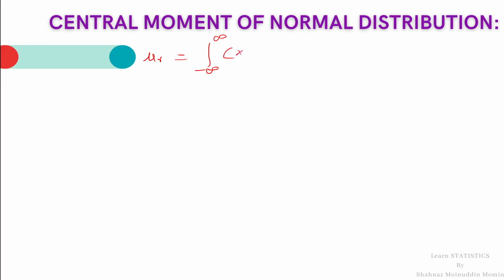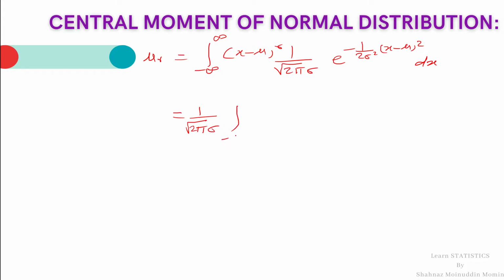Integration from minus infinity to infinity x minus mu raised to r, 1 upon root 2 pi sigma, e raised to minus 1 upon 2 sigma square, x minus mu whole square, dx. This is the rth central moment. Now I will take the constant outside the integration: 1 upon root 2 pi sigma, integration from minus infinity to infinity x minus mu raised to r, e raised to minus 1 upon 2 sigma square, x minus mu square, dx.